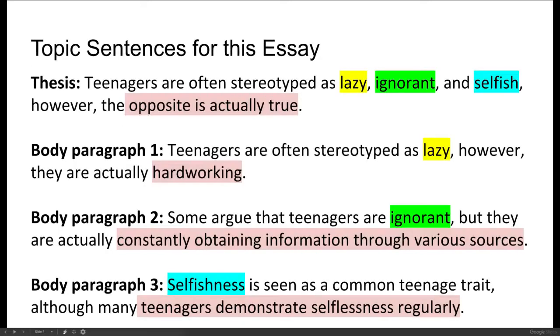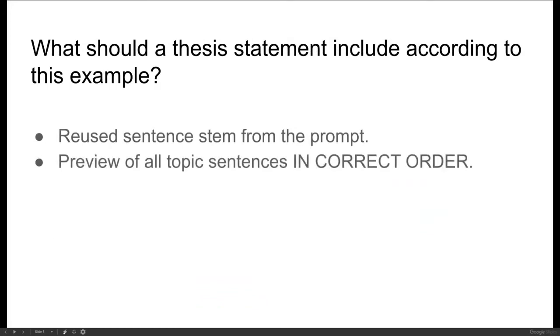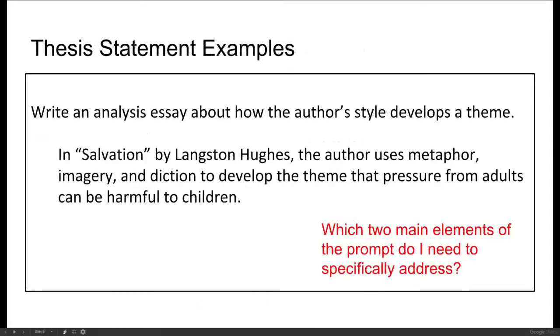So let's look back here. If the thesis says lazy, ignorant, and selfish, then the topic sentences should go lazy, ignorant, and selfish because you have told the reader, I'm going to do A, B, and then C. The reader expects it in this order. So again, preview of all topic sentences in correct order. Let's look at a couple of other examples.